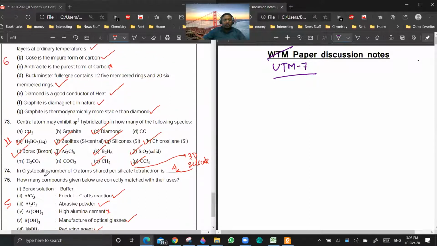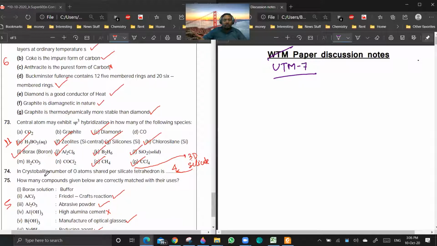73rd, H3BO3 aqueous, you should consider sp3 for oxygen? But they have given in the question central atoms. Oxygen is also a central atom. Boron will we consider boron also? We can consider boron.